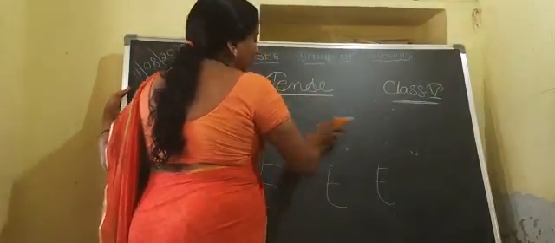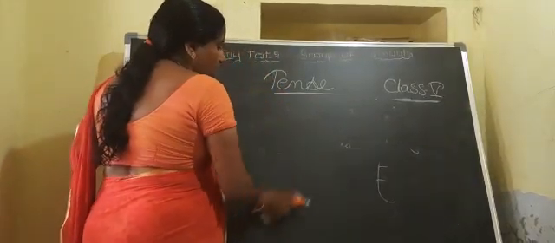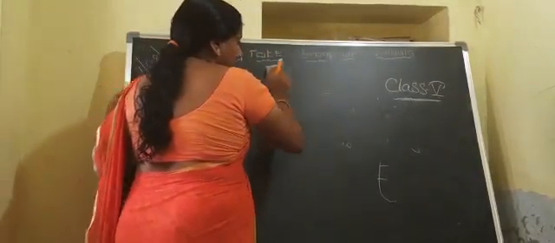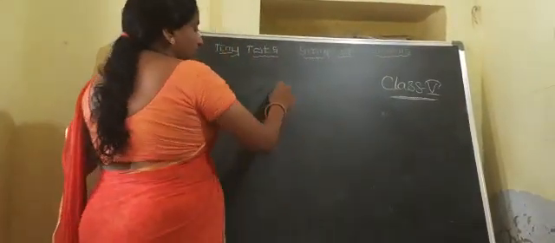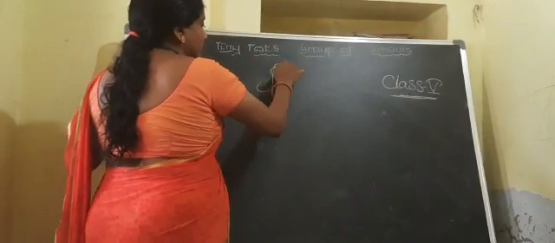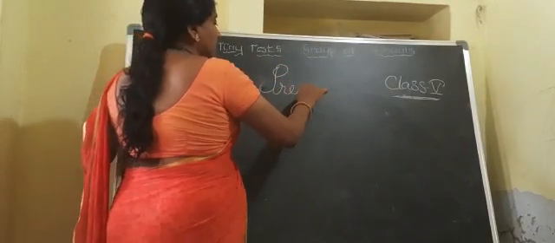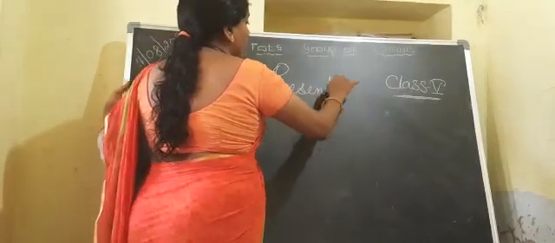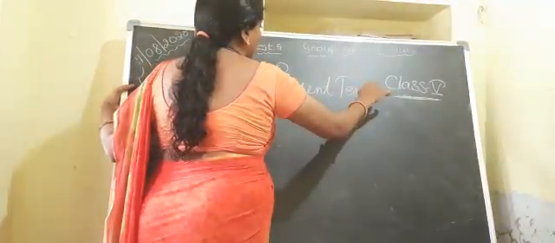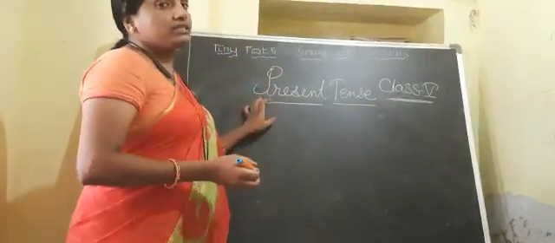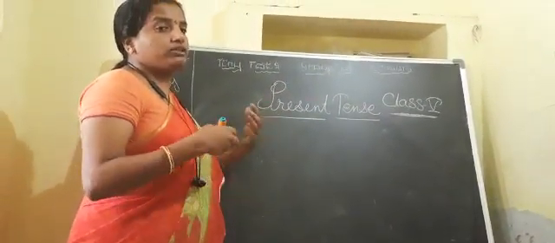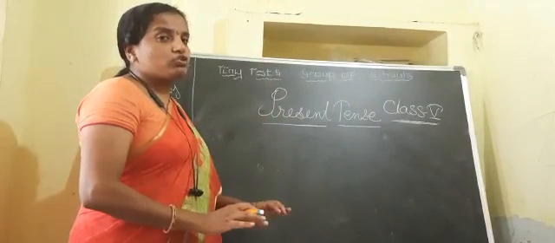Now today, children, we are going to learn about only present tense. Let us take the 12 tenses one by one. Let us revise the present tense. What is a present tense? And into how many parts can we divide a present tense? See, children, present tense means at the time of the speaking, in the present situation.